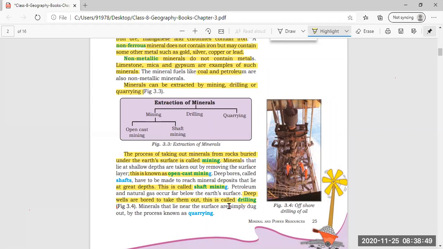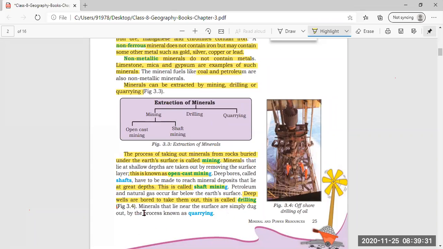Am I clear? These three methods: open cast, to take out only the minerals which are at the shallow depth of the earth; shaft mining, used to take out mineral deposits which are present at great depth, where deep bores have to be built; and then drilling is the third process, in which deep wells are dug deep inside the earth to take out minerals such as petroleum and natural gas.